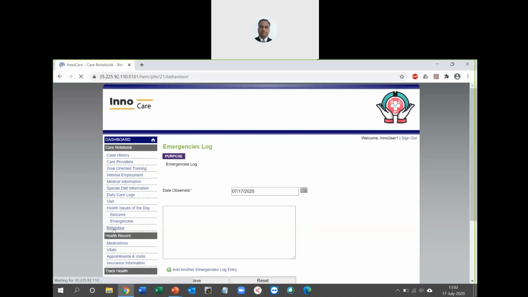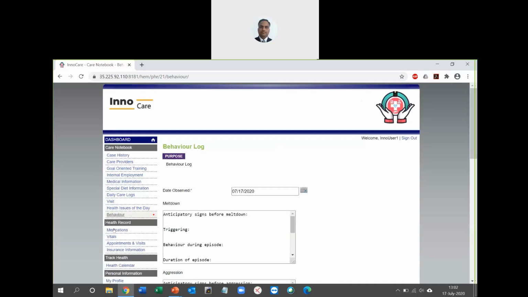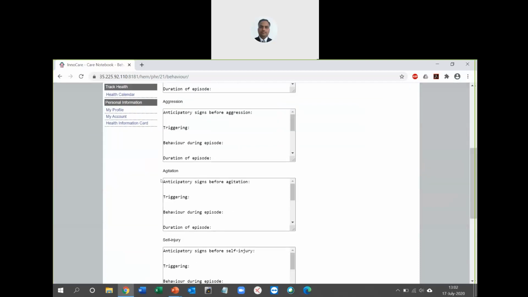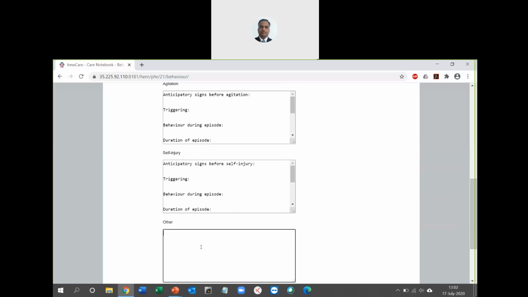This section primarily talks about how the different behaviors have been for the user or the patient on a particular date. Again, bit date based. So you come in here for this date. The different sections we are capturing here is meltdown, aggression, agitation, as you can see here, and self-injury. And beyond this, if you want to add more notes, you can add here.